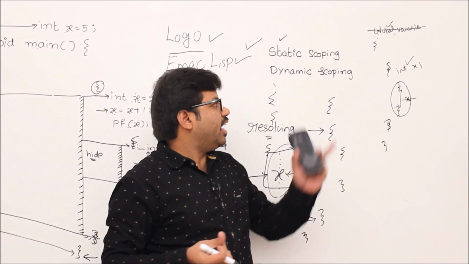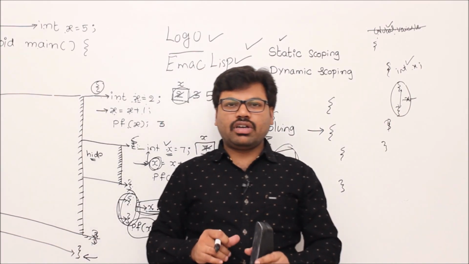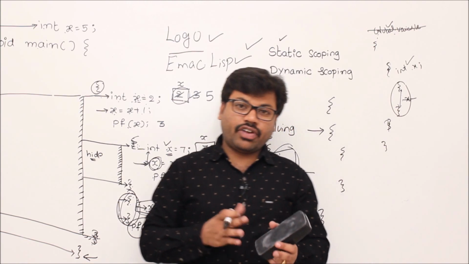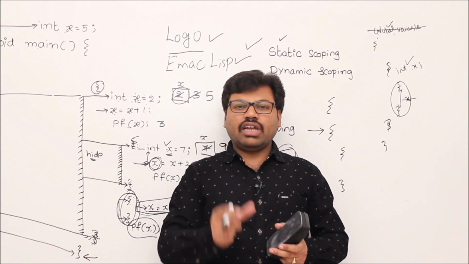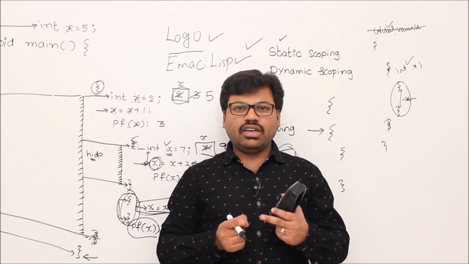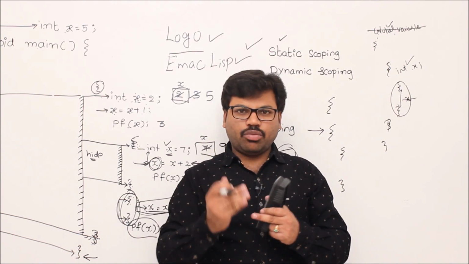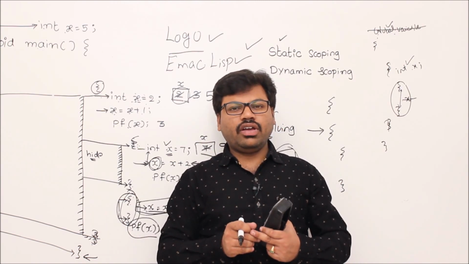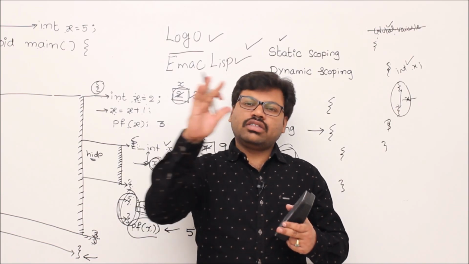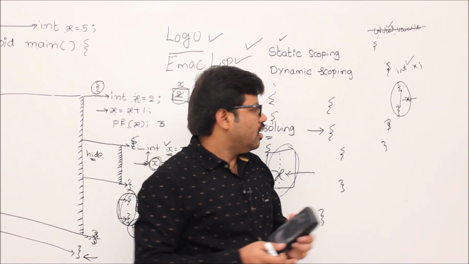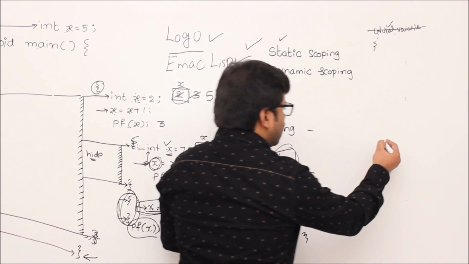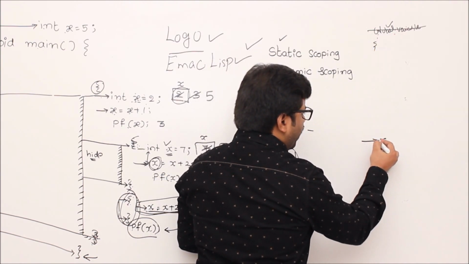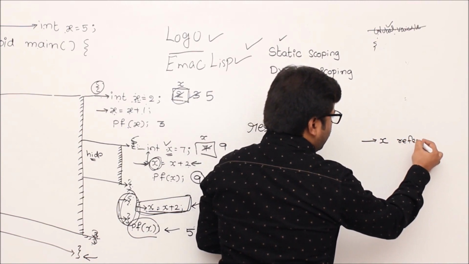So let's talk about dynamic scoping. In dynamic scoping, how we refer to a variable is different from static scoping. How is it referred then? First of all, whenever you encounter a variable x, go for a definition of that variable in the block. If you don't get it, search over the whole function.